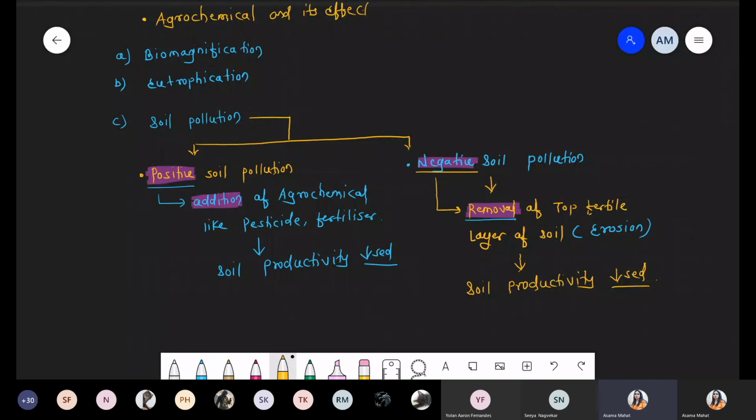So have you got this point? What is the meaning of positive soil pollution and negative soil pollution? Everyone, is there any doubt with respect to agrochemicals? It's very simple. But don't get confused between positive or negative. That's it. Done this part? This part is done.